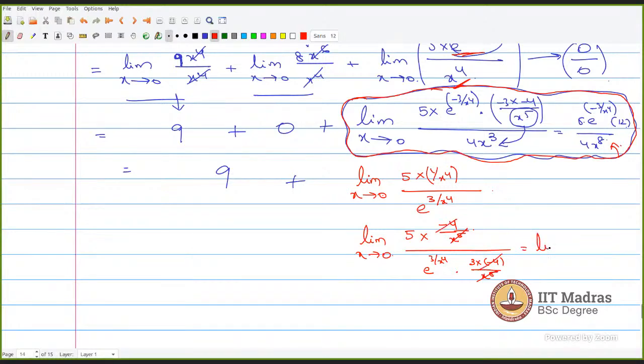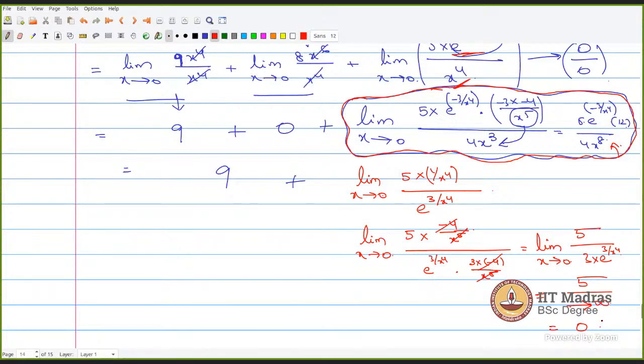And this can be written as limit x tends to 0 of 5 upon 3 times e to the power 3 by x power 4. Now it's easier. When x is tending to 0, e to the power 3 by 0 will tend to infinity. The denominator is tending to infinite, so 5 by infinity will be 0. Correct?